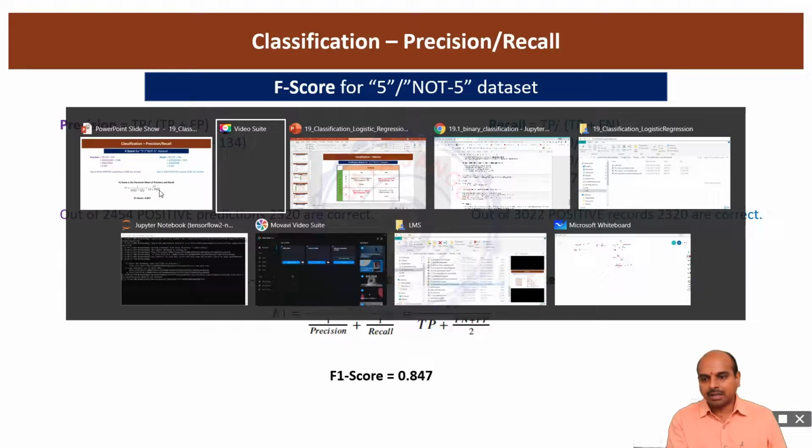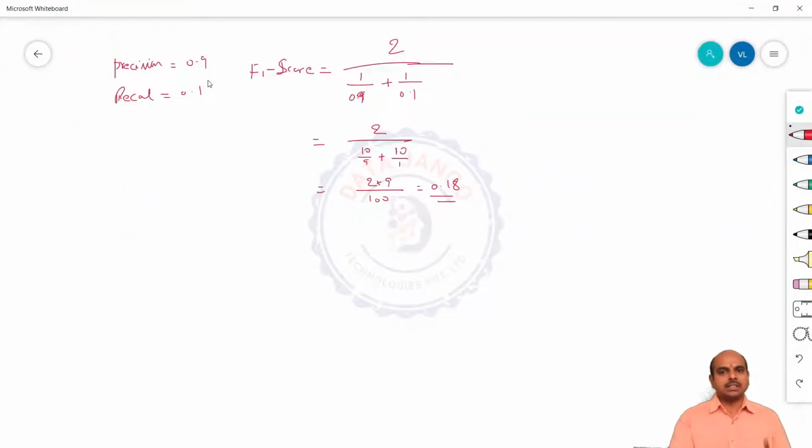If you look at an example here, suppose that there is a precision of 0.9 and recall is 0.1. If you try to calculate F1 score, the ultimate score is going to be 18%, because if you see this, 2 divided by (1/precision plus 1/recall), when you calculate it becomes 0.18. So it is actually squeezing towards the lowest score. It is actually trying to give you an impression of how the model is working.